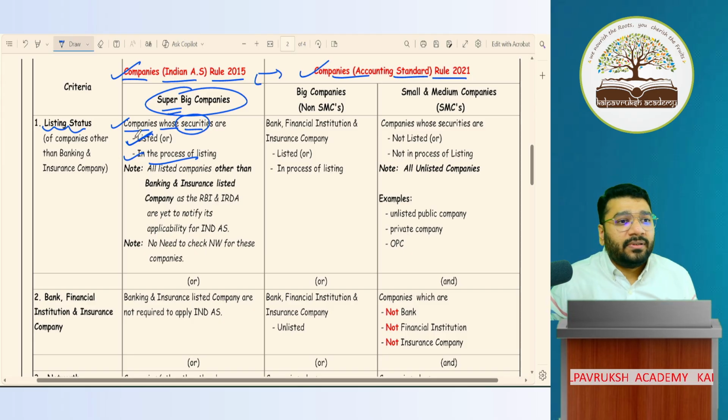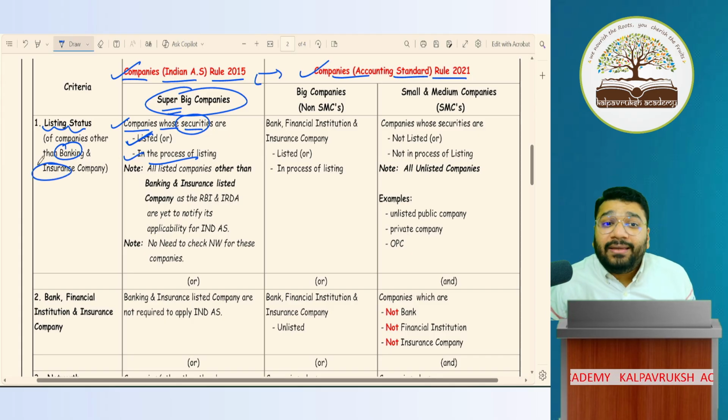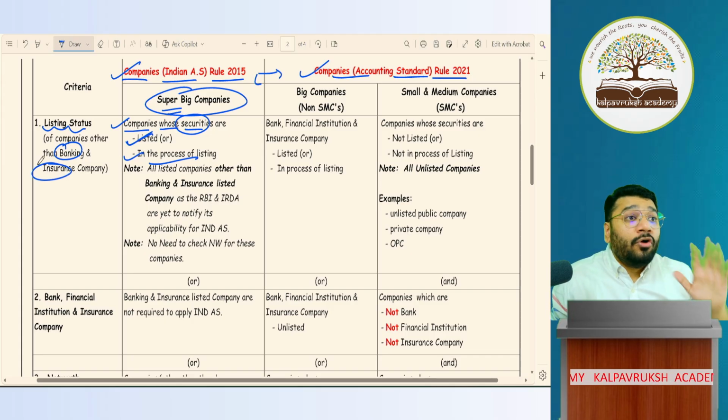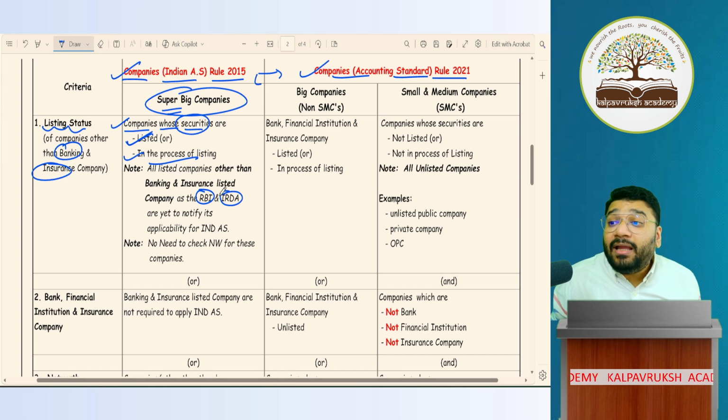So companies who are already listed or who are in the process of listing will all follow Ind AS, except two types of companies. If you are a banking company or an insurance company, Ind AS will not be applied. You have to prepare the financial statements as per RBI and IRDA respectively. Got it, not got it? Can you give me examples of banking companies?